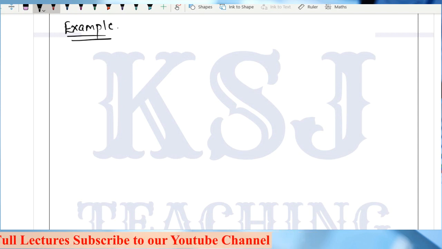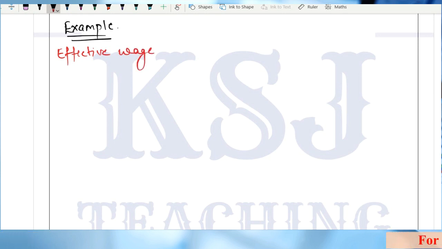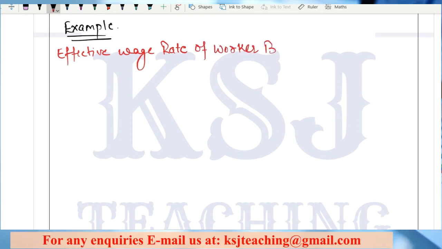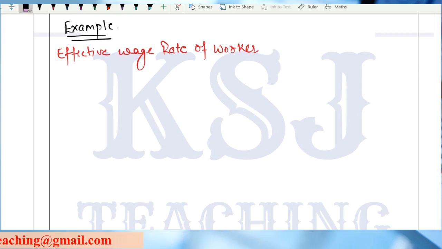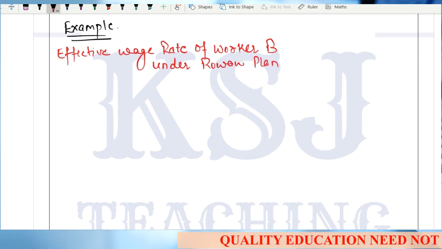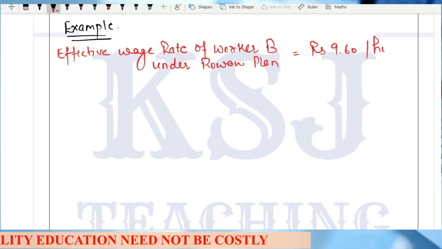Let's frame one example, sir. Effective wage rate of worker B under Rowan plan, rupees 9.60 per hour, right?